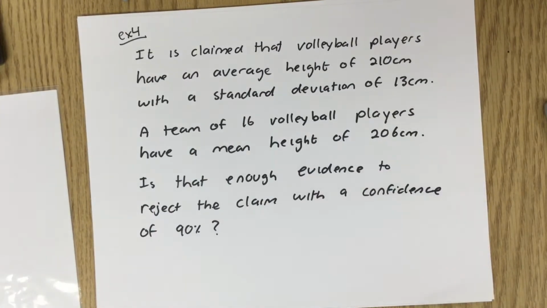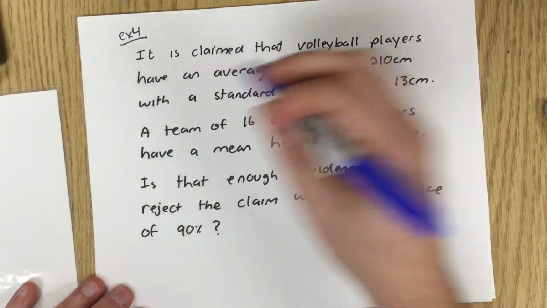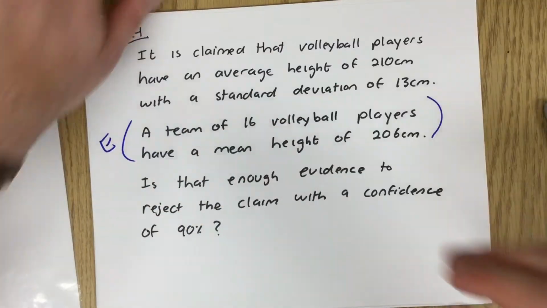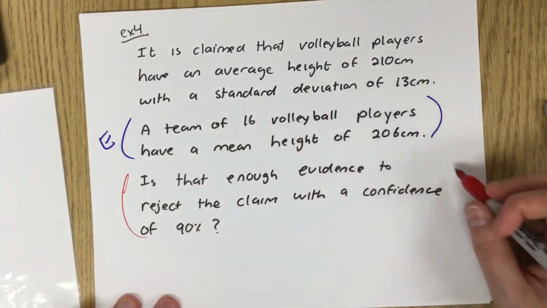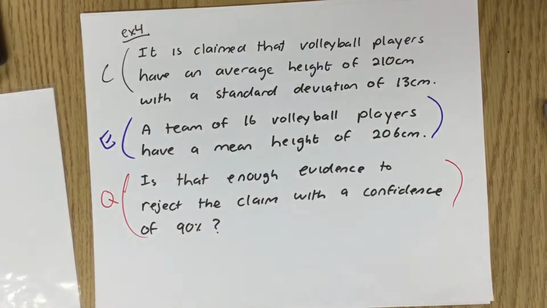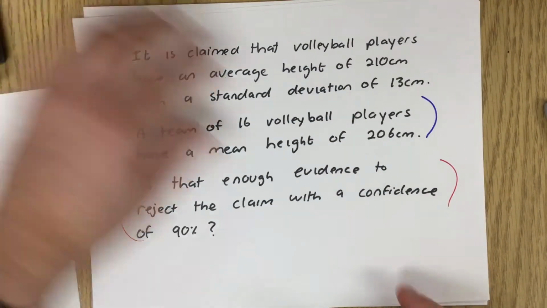Example 4. It's claimed that volleyball players have an average height of 210 centimeters with a standard deviation of 13 centimeters. A team of 16 volleyball players has a mean height of 206. Is that enough evidence to reject the claim with a confidence of 90%? So, not necessarily obviously, but this part is the experiment. This part over here is the question. And this part over here is the claim. So let's go and actually answer this thing.